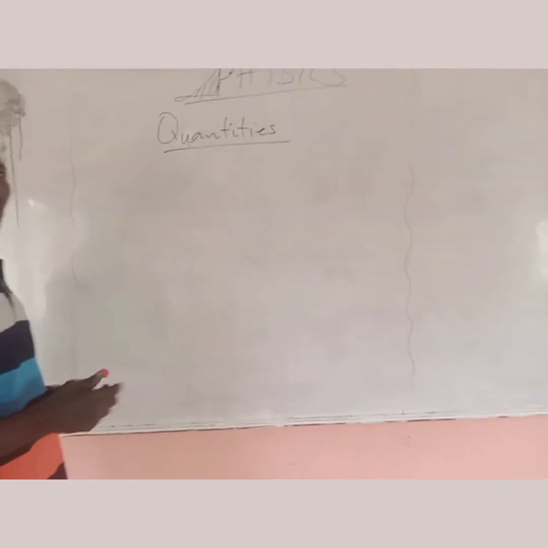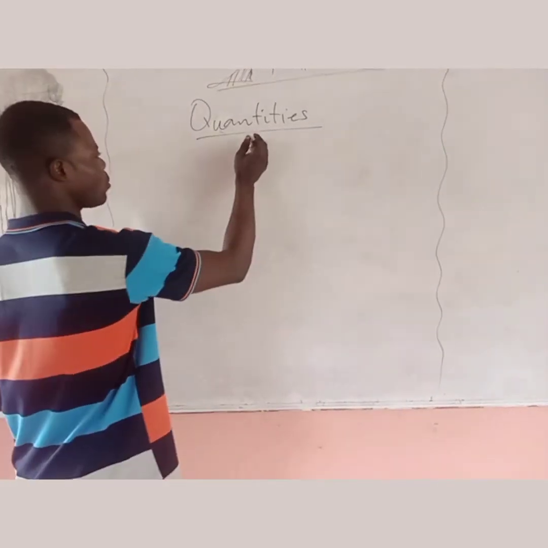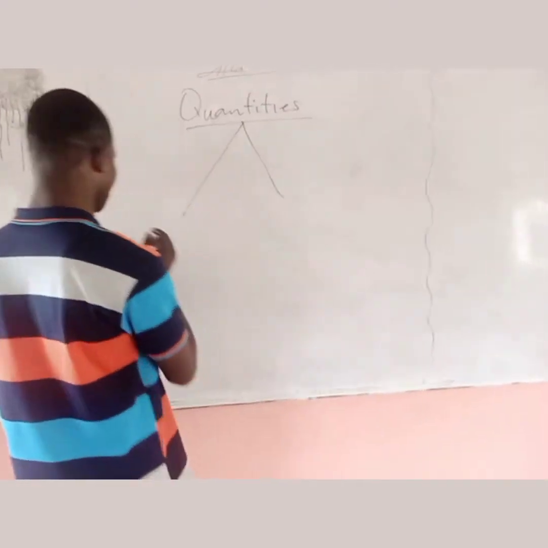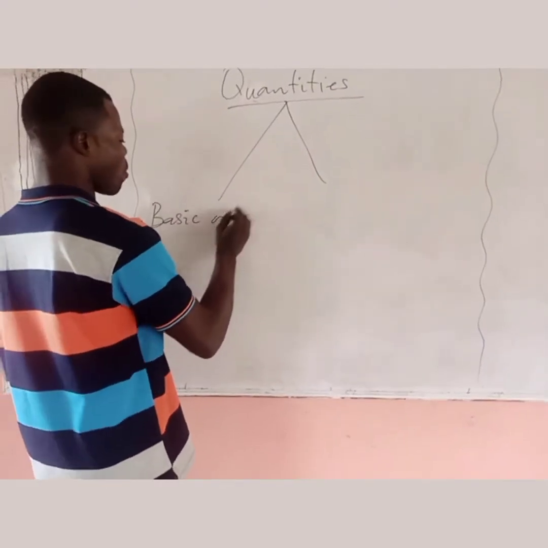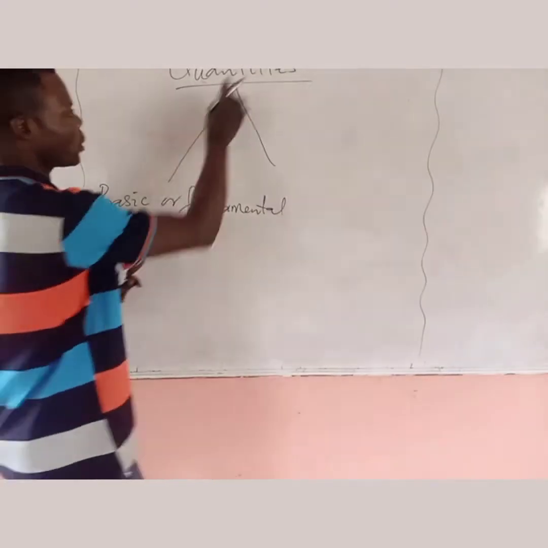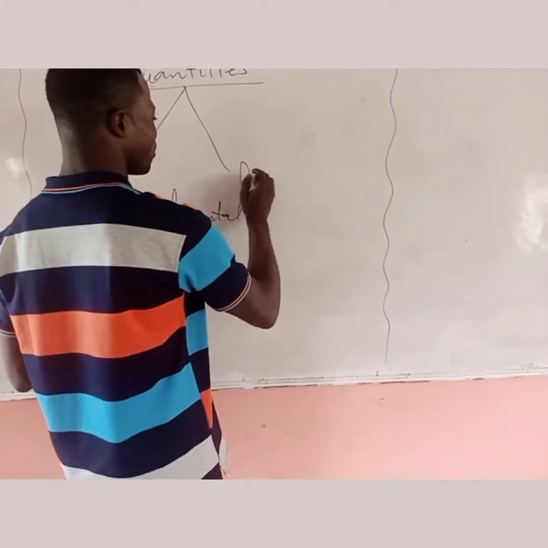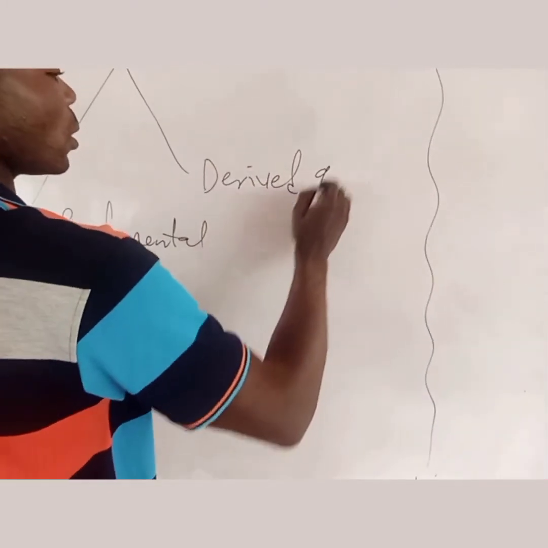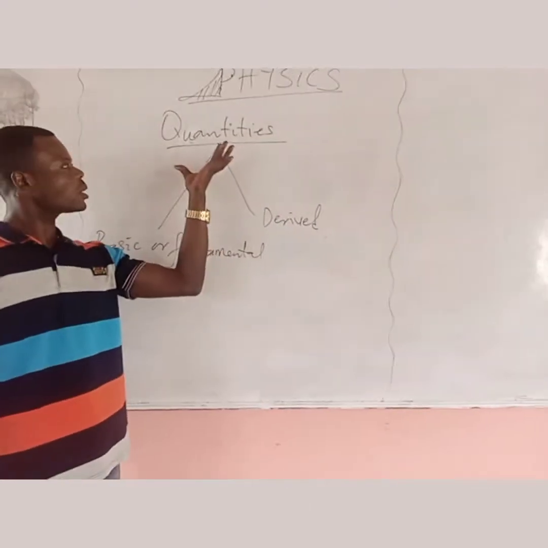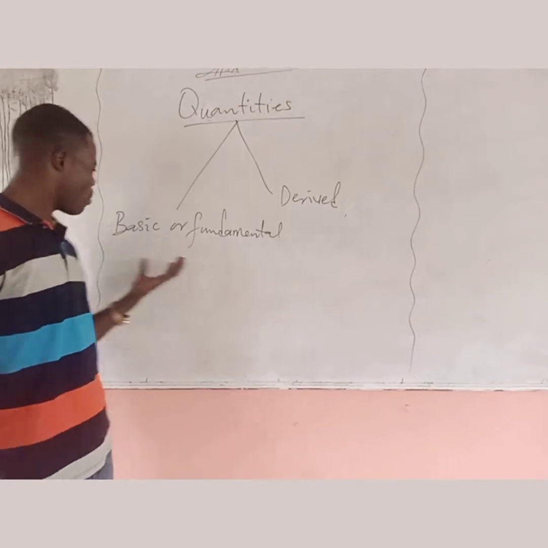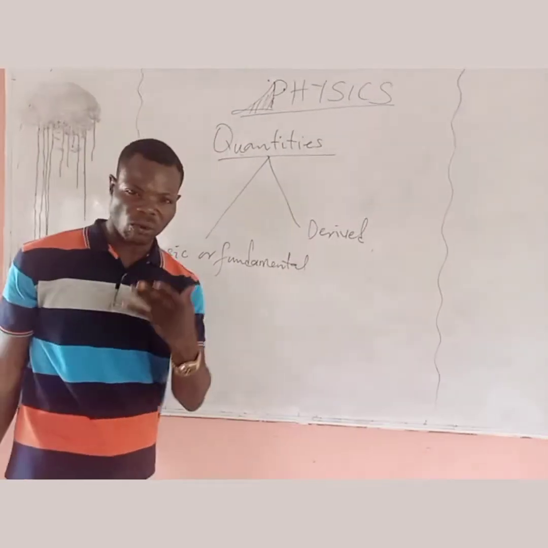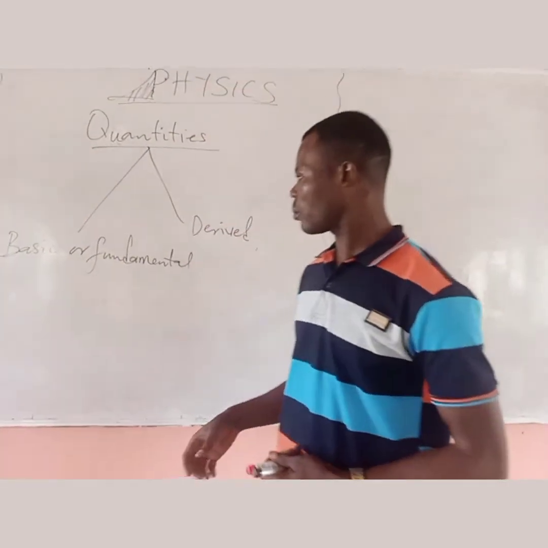Under these quantities, we have two things we need to consider. We have basic or fundamental quantities, and we also have derived quantities. These are the two types of quantities we want to look at: basic or fundamental quantities and derived quantities.